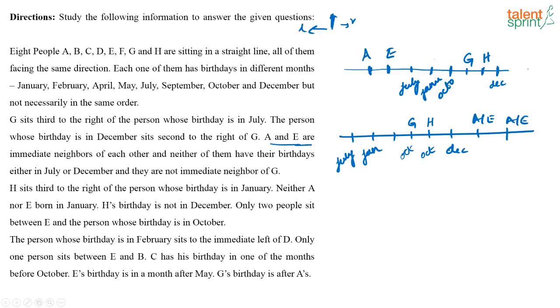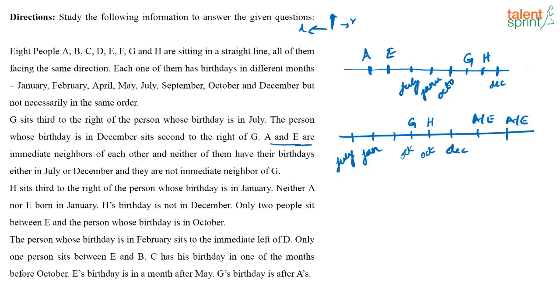Now next, what else is given? The person whose birthday is in February sits to the immediate left of D. Where can you place that in the above arrangement? This can be D and this can be February. Anyway, let's wait for that. Let's not use that statement for now. It can also be here, this can be D and this can be February. So we don't know.